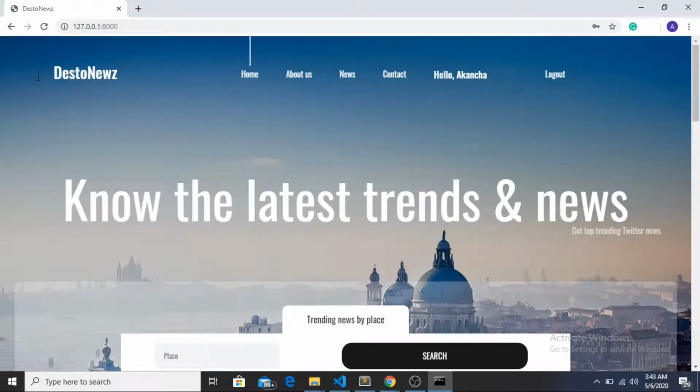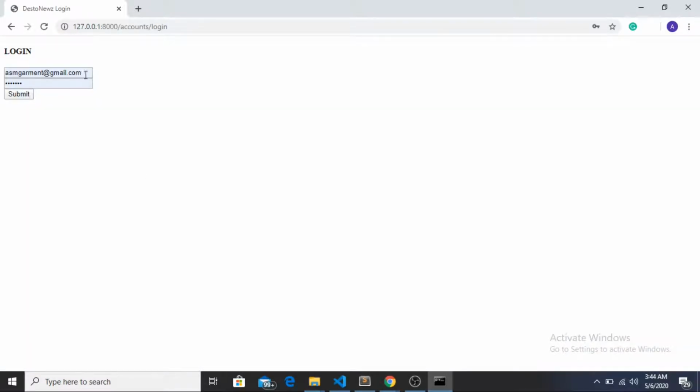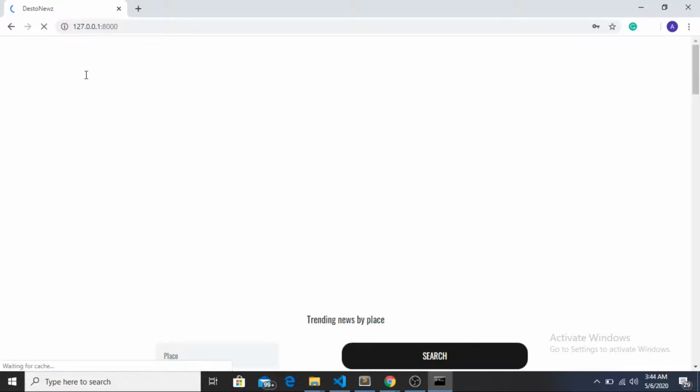Now since I have logged in, it is saying hello Akansha. Instead of register and login, it is saying hello Akansha, and here I have a logout button. If I log out from it, this will ask me to register or log in. Now if I click on the login button and once again enter my credentials which I used before, I'll be logged in again.